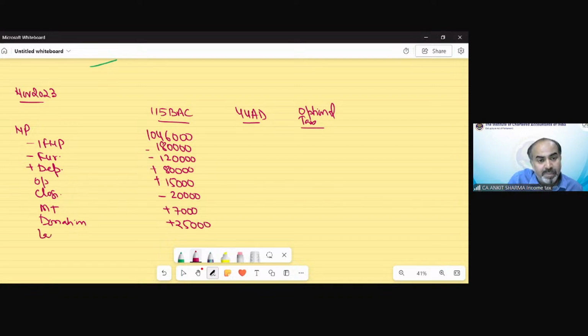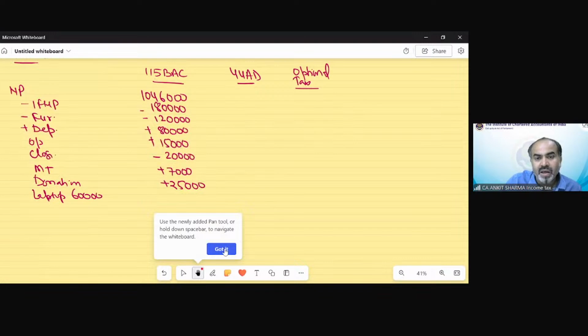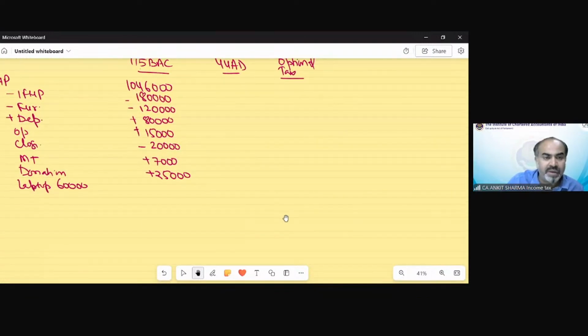A laptop purchased for rupees 60,000. The full value has been debited into the P&L account, but we should claim only the depreciation. We cannot claim the purchase value of the laptop over here. So we would add back the full value of the laptop and we will claim the depreciation on this laptop. That would be 40%, 24,000.